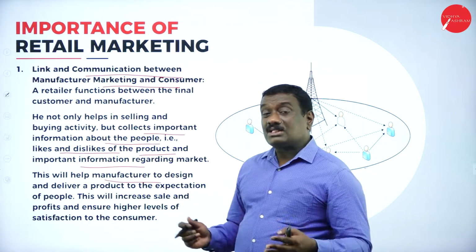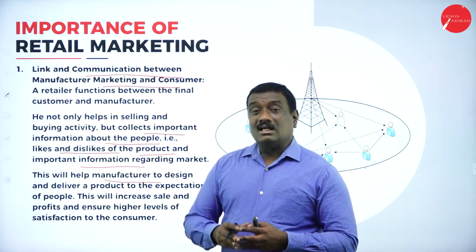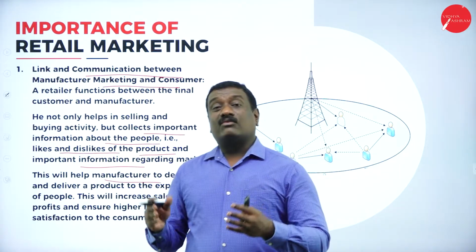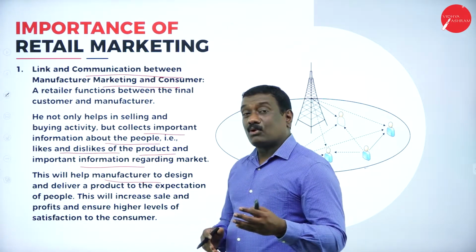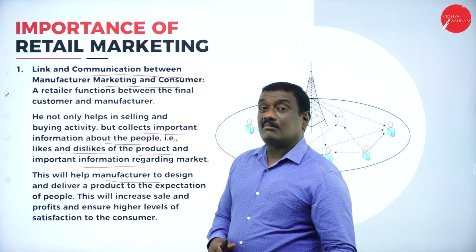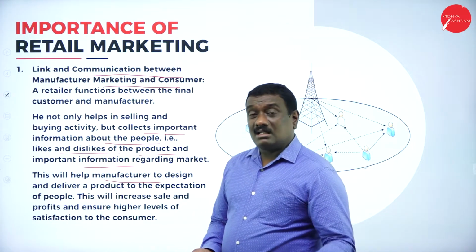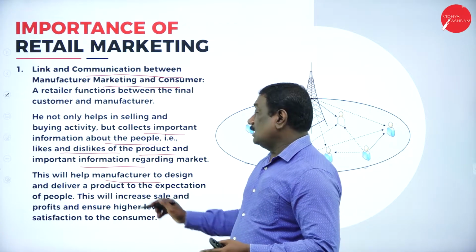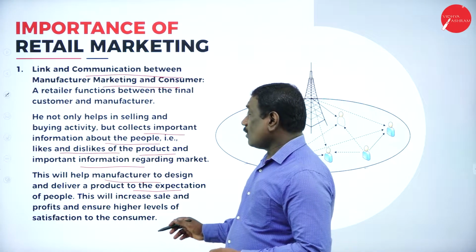When the manufacturer or producer gets the information from the retailer about the customers' preferences, choices, likes and dislikes, he is going to manufacture the product according to the requirements of the customers, and thereby he will deliver the product in expectation of those consumers.